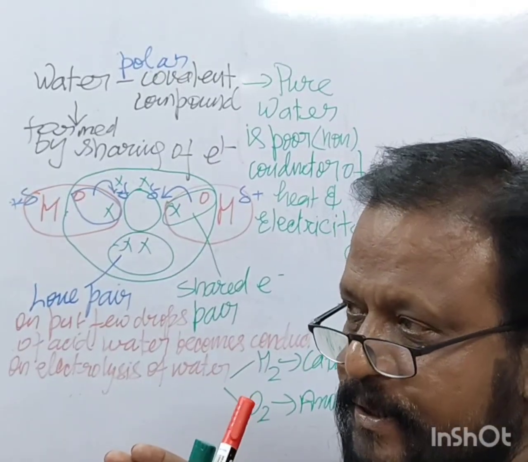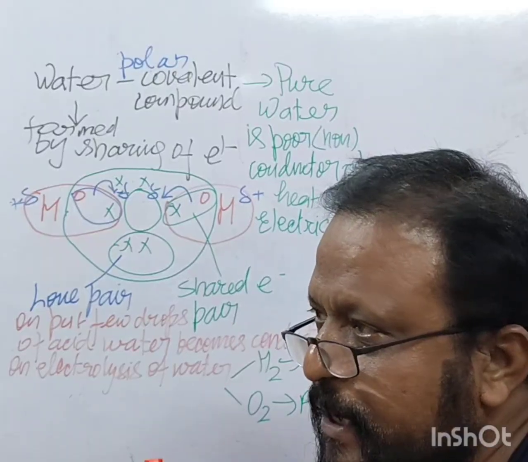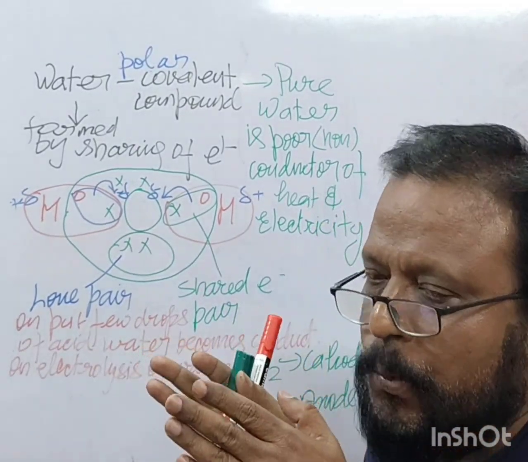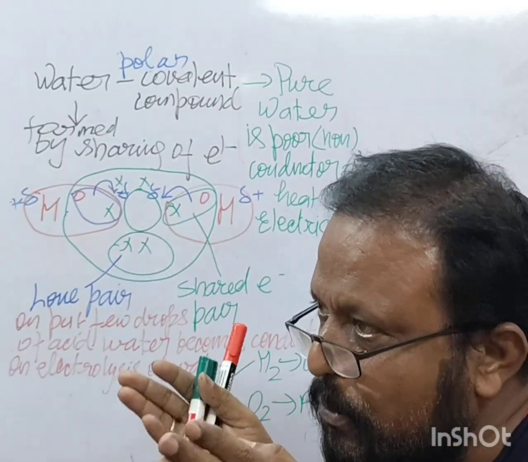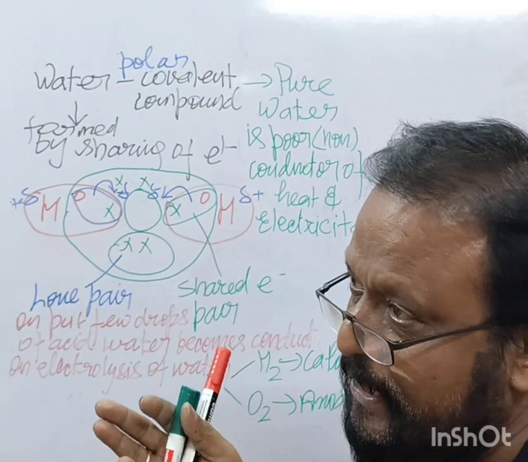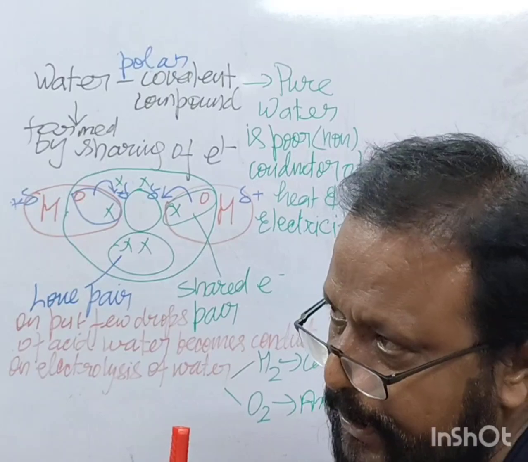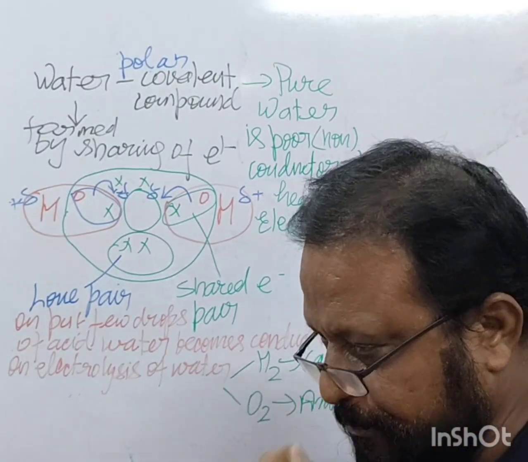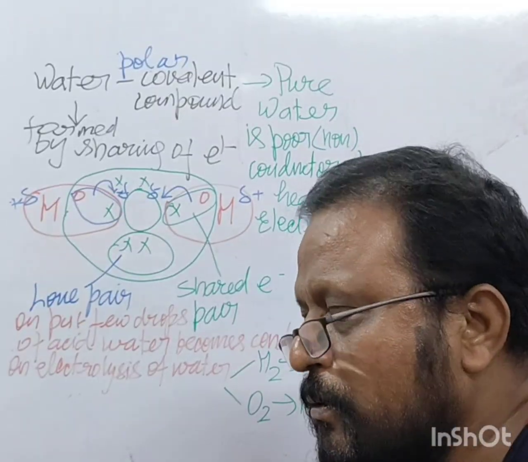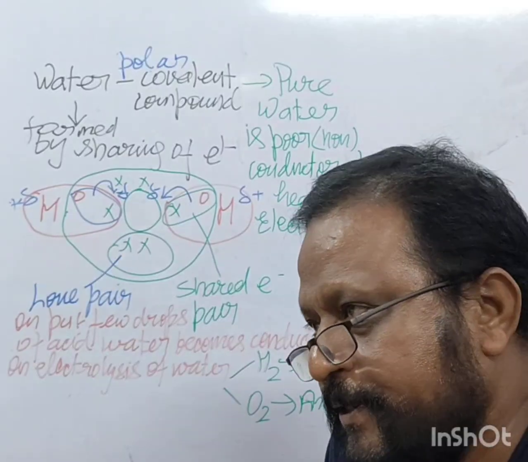And at 4 degrees Celsius, it is having minimum volume, because below 4 degrees Celsius, it starts expanding. When water starts expanding, at 0 degrees Celsius its volume increases. So this is the anomalous behavior of water, right?